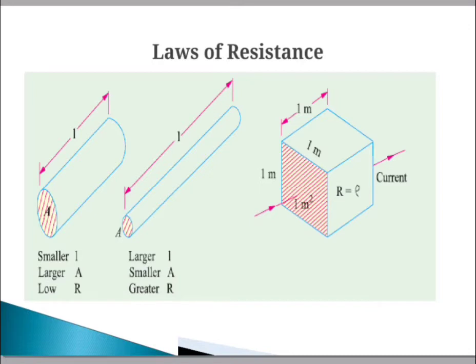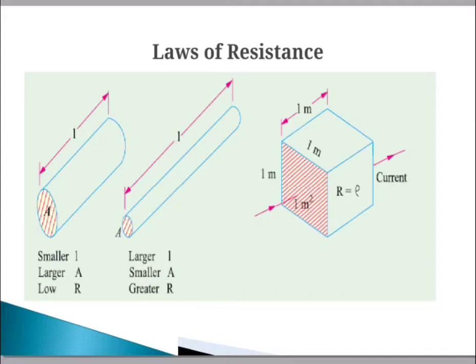The resistance varies directly as the length of the conductor, means R is directly proportional to its length, and it varies inversely as the cross-section area of the conductor, that is R is proportional to 1 upon A. It also depends upon the nature of the material used for the conductor.